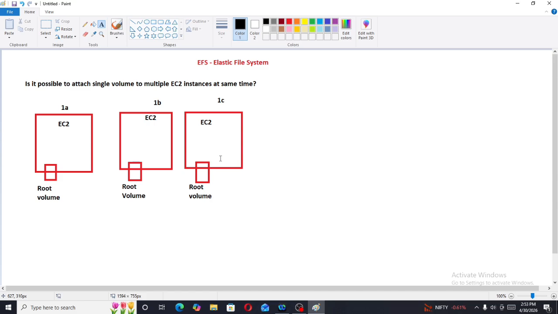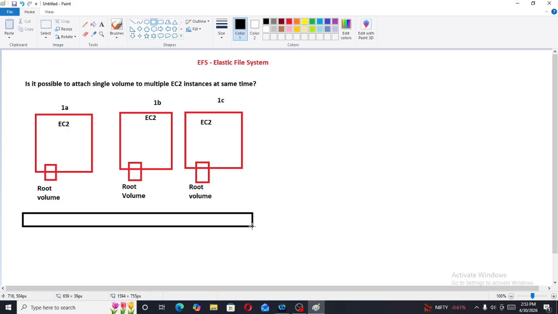So what I will do here is attach one EFS, Elastic File System, to all these three EC2 instances. I attach EFS to all three EC2 instances and I will mount this EFS to each EC2 instance separately.